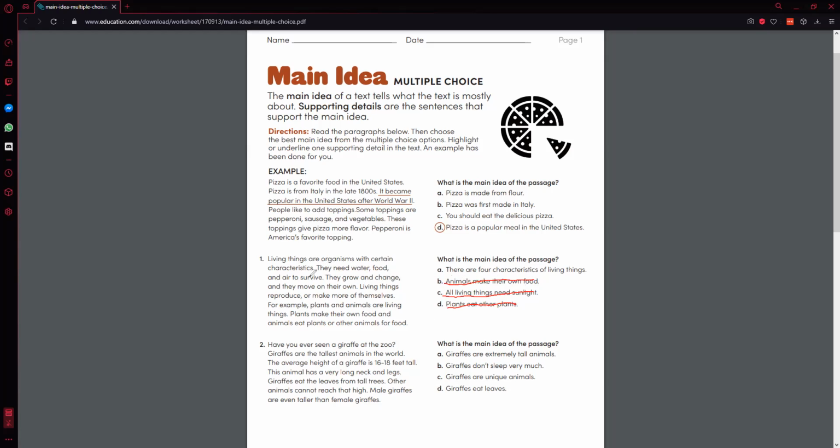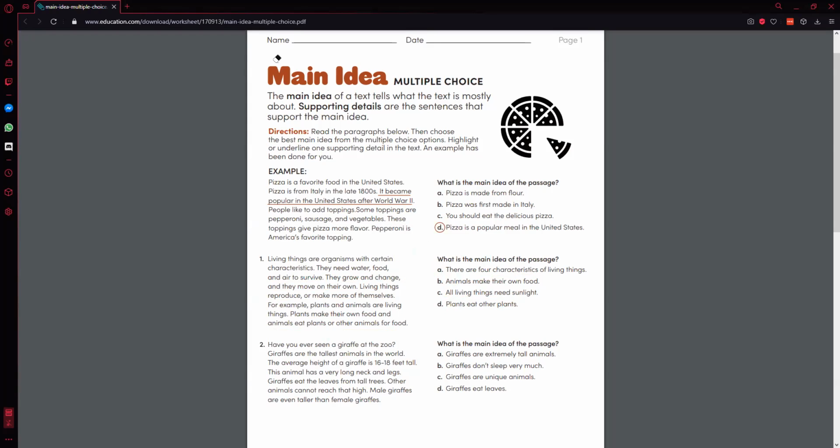But there were 4 things: this sentence, this sentence, this sentence, and this sentence. There are 4 things that prove that there are 4 characteristics. So those would be the 4 supporting details of this passage. So it would be A.